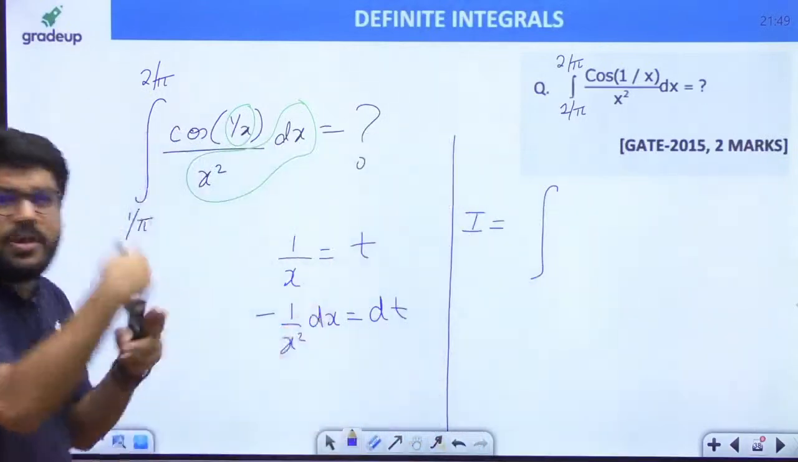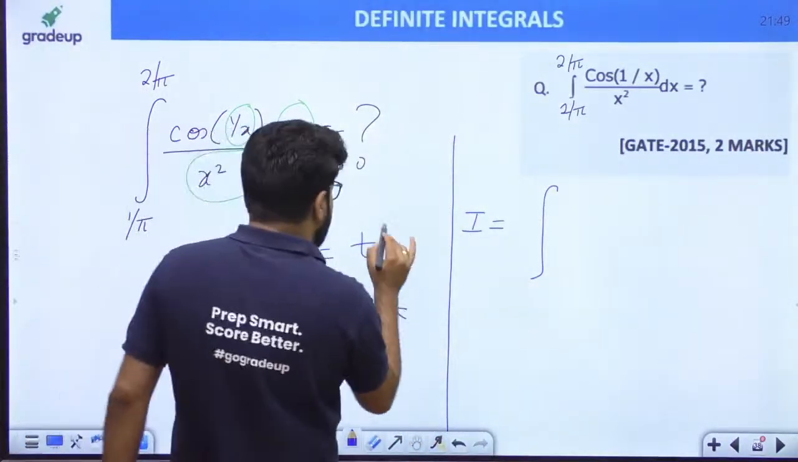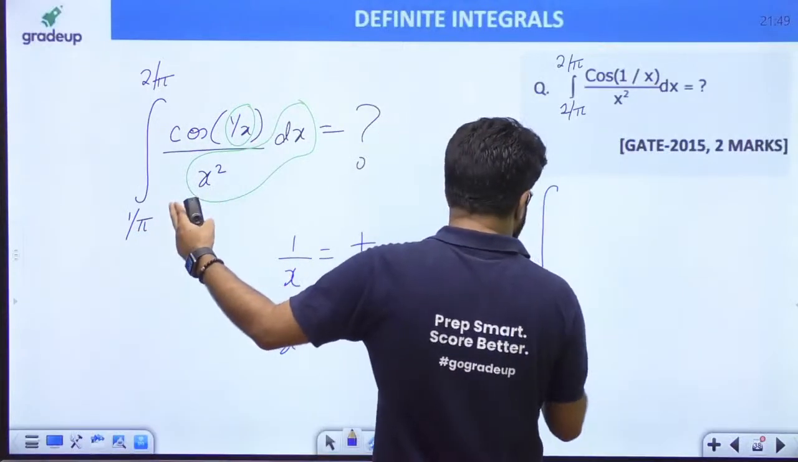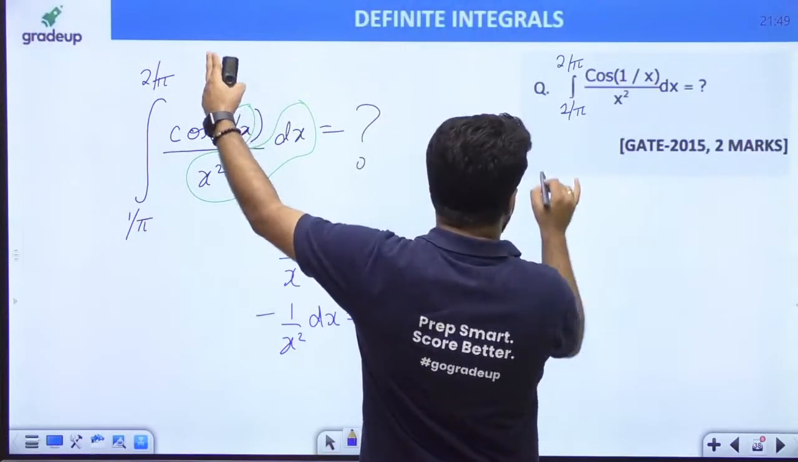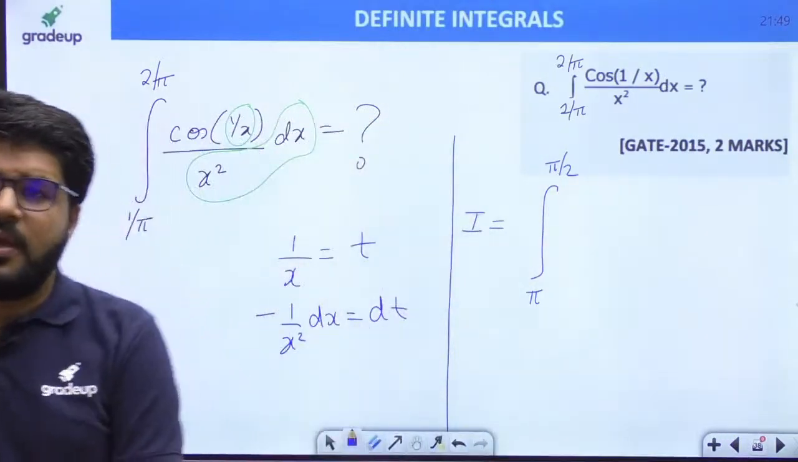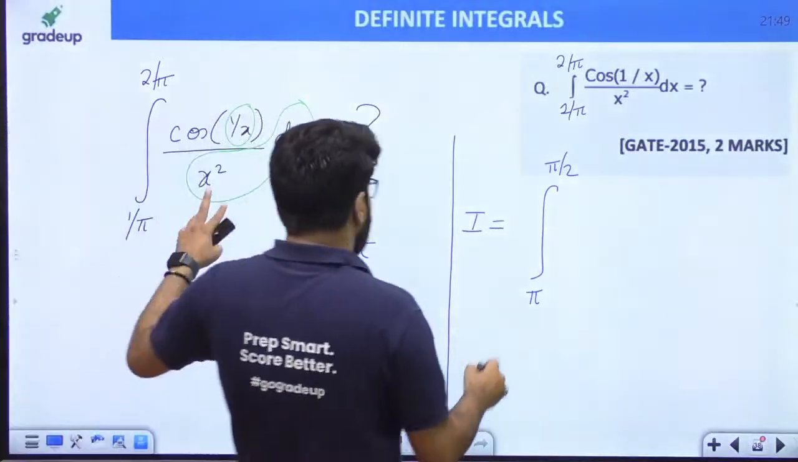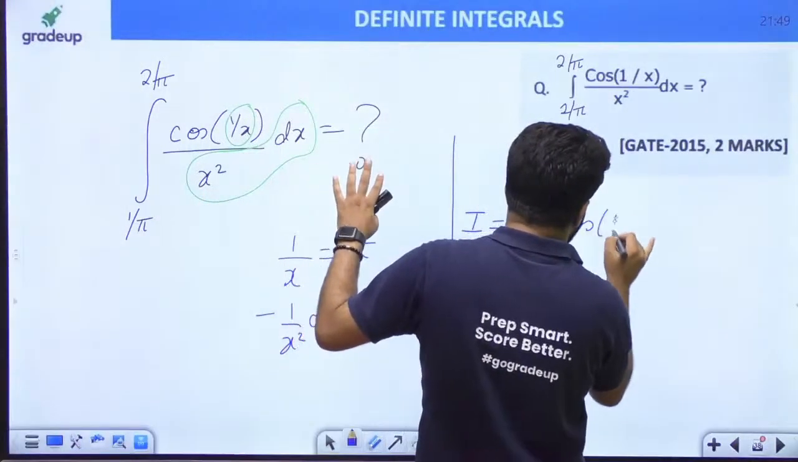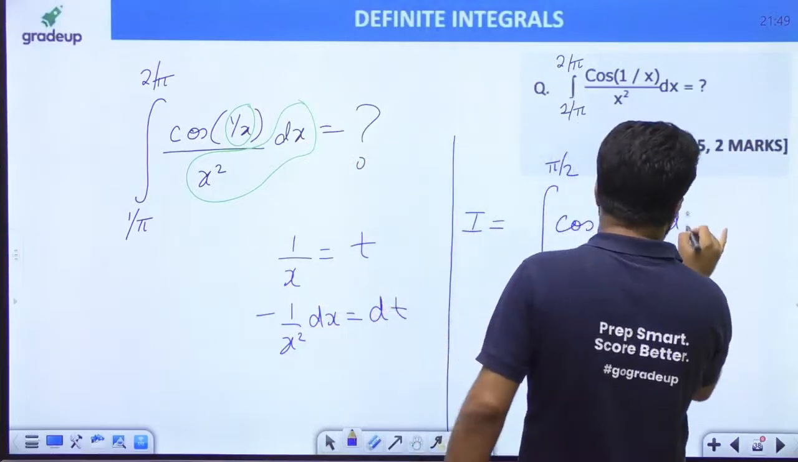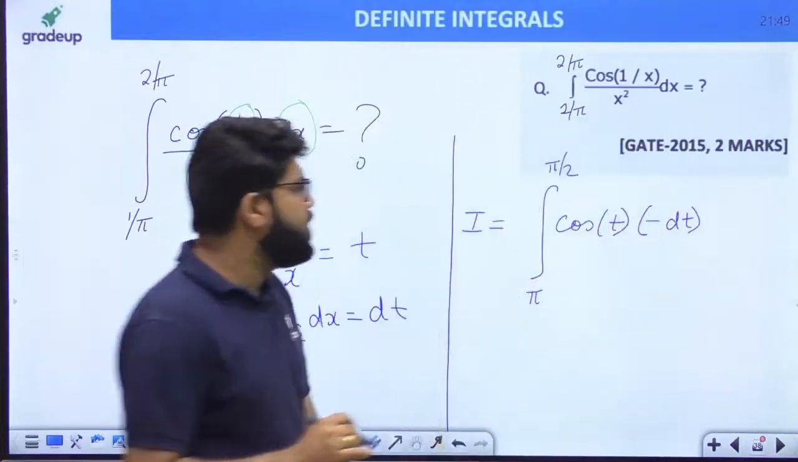Everybody see, limits also get reciprocated. If 1 upon x equal to t, then x is equal to 1 upon t. So the limits: 1 upon pi becomes pi, and the upper one, 2 by pi, becomes pi by 2. Reciprocate the limits also. Right, correct answer. Cos of t, and dx upon x square is minus dt. Mind it, it is minus dt.